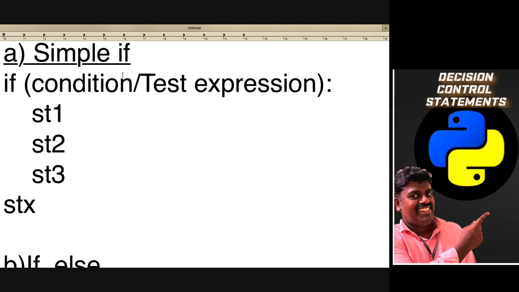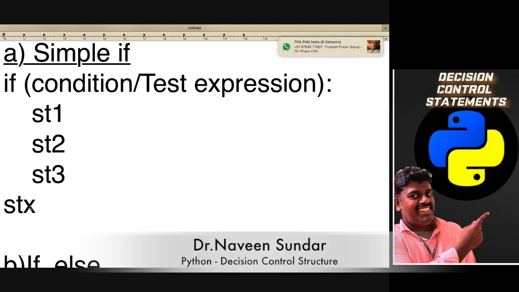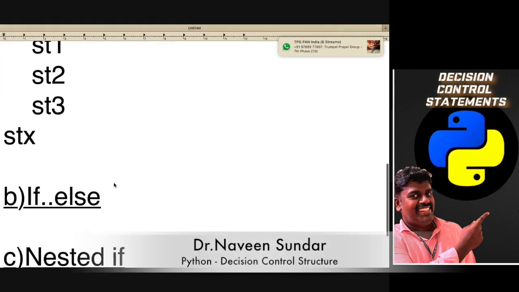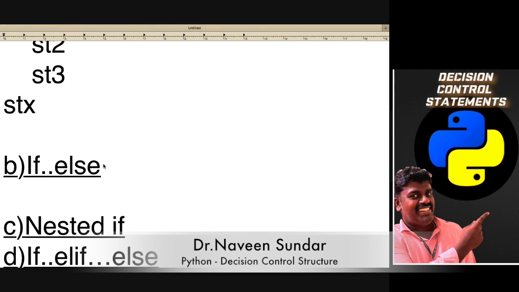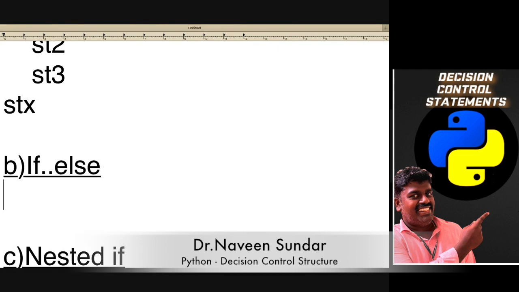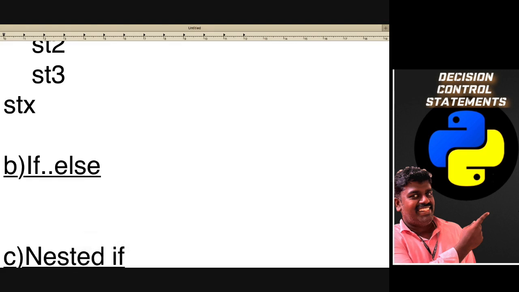But if this condition is true, then this statement will be printed, and then it will automatically come into the sequence. The next statement also will not be skipped. Got my point? So for that only we are going for the if else statement. This is the drawback we are facing in simple if when we check the condition.